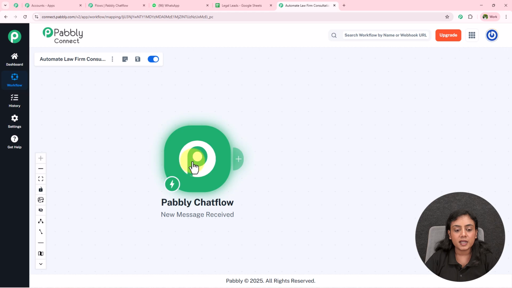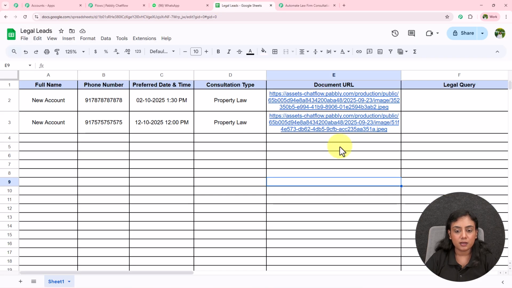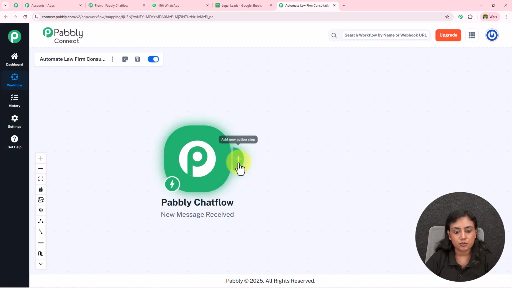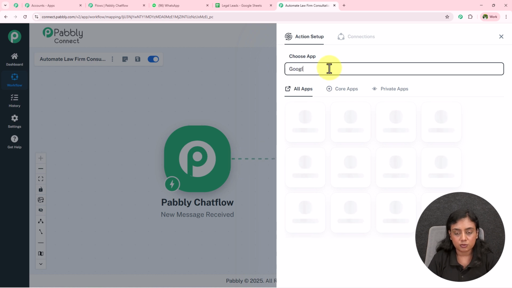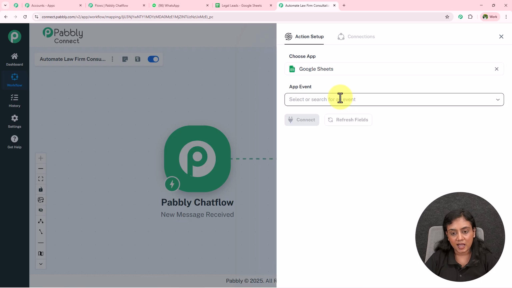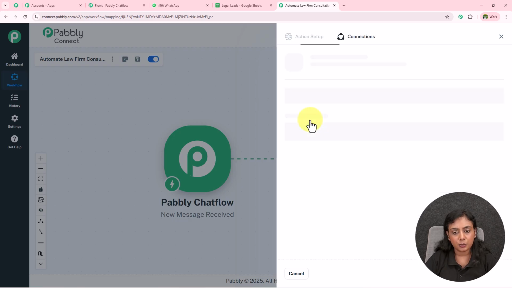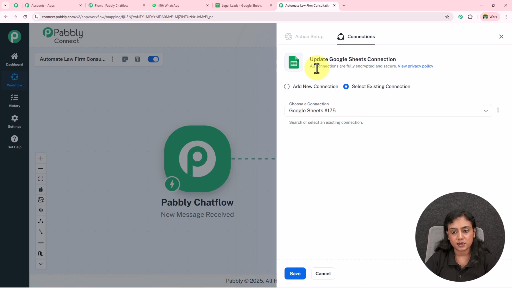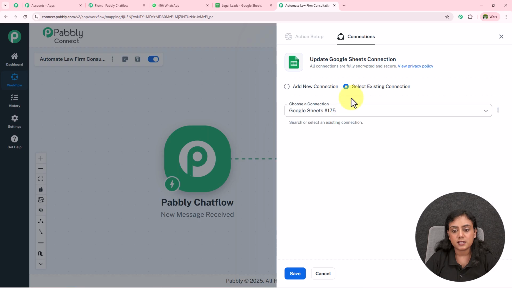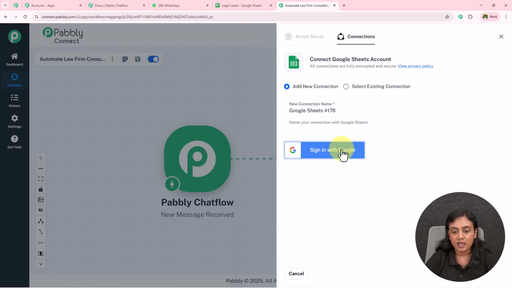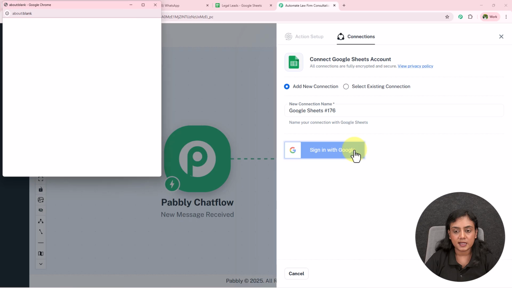Now, I want to create the record of the reply inside my Google Sheets. For that, simply, I'm going to add this point over here. For the action application, I'm going to select Google Sheets. An action event over here is going to be add new row, and then click on this connect button. This window is going to appear, on which click on this add new connection. Over here, if you want, you can select the existing connection from this drop down below as well. Okay, then click on this sign in with Google to connect your Google Sheets.